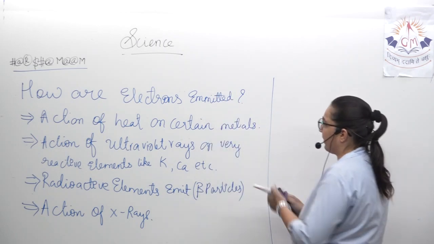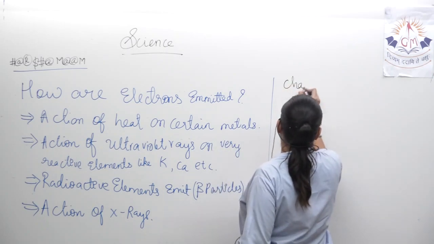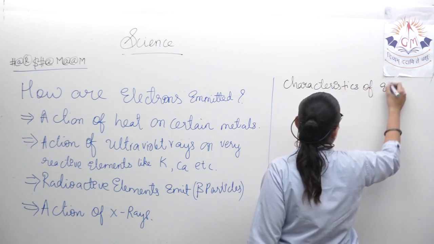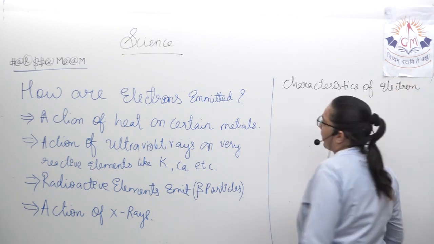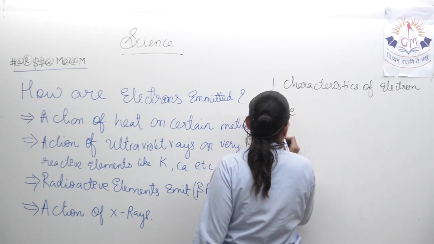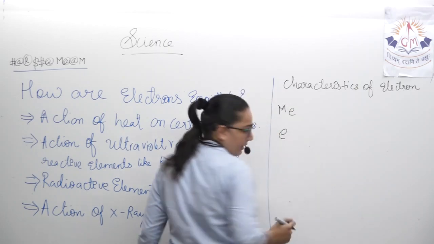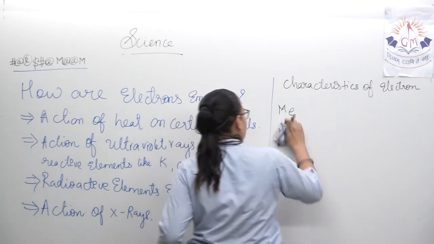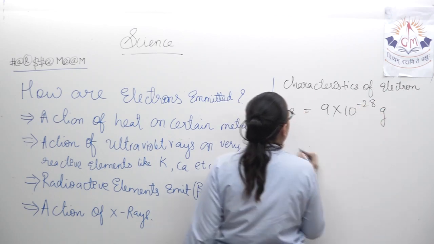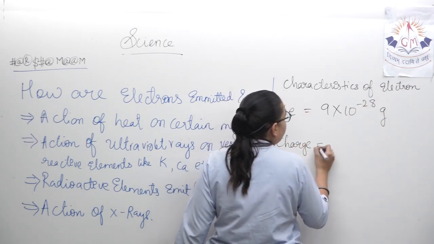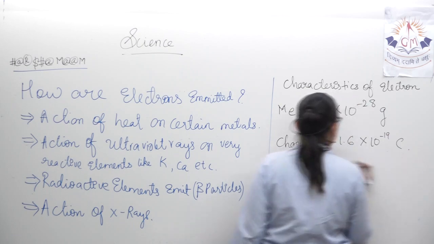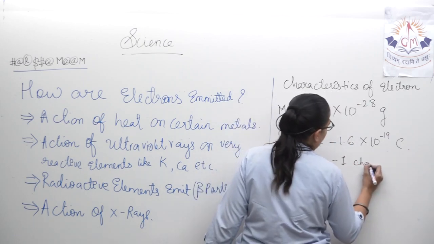Now next is the characteristics of electron. The various characteristics of electron, that is the mass of electron, charge of electron. The mass of electron is 9 into 10 raised to minus 28 grams. If we talk about its charge, then its charge is minus 1.6 into 10 raised to minus 19 coulomb. That is, it is having minus 1 charge.